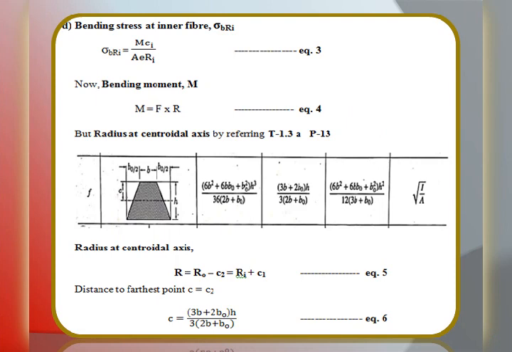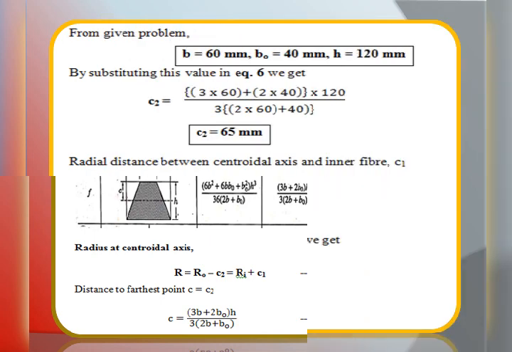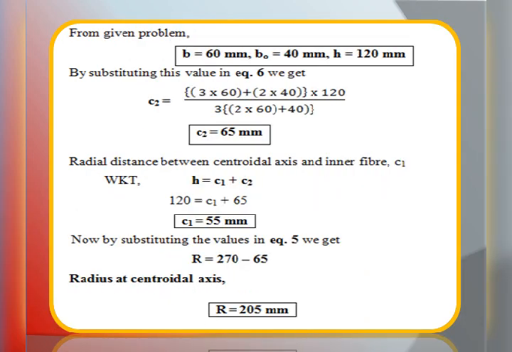And here C2 is nothing but the distance to the farthest point, or radial distance from the centroidal axis to the outer fiber. That is C2, and that particular equation for C2 or C is equal to (3b plus 2b naught) into h divided by 3 into (2b plus b naught). We will call this equation number 6.